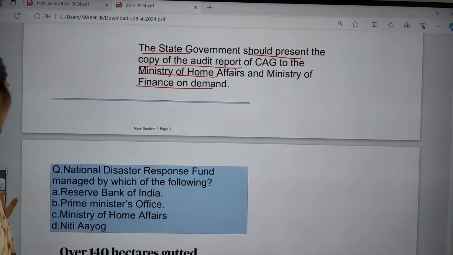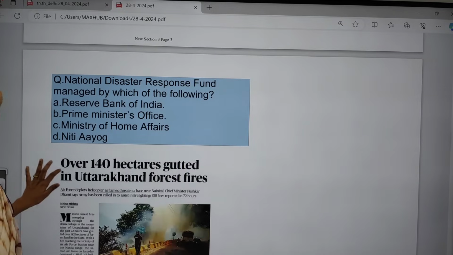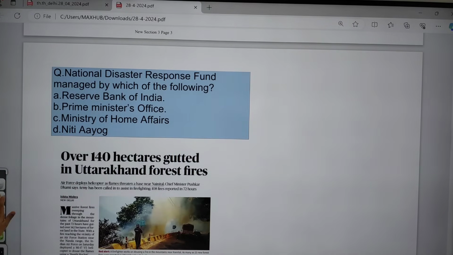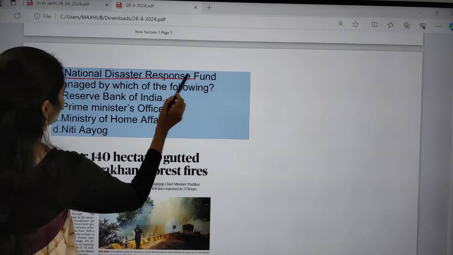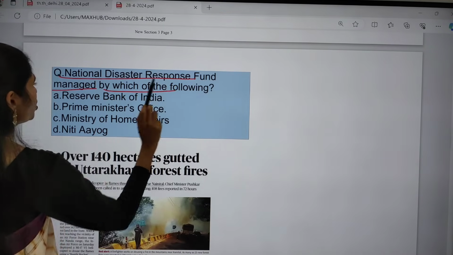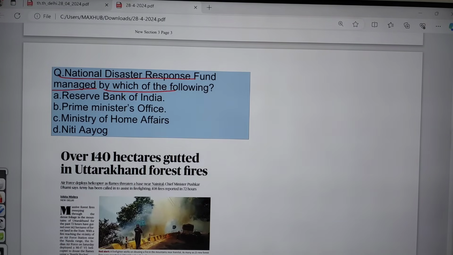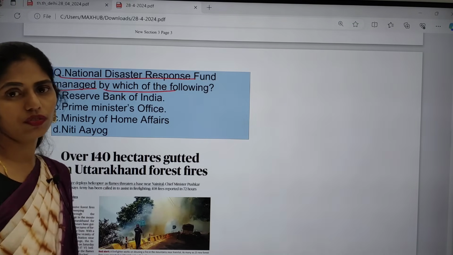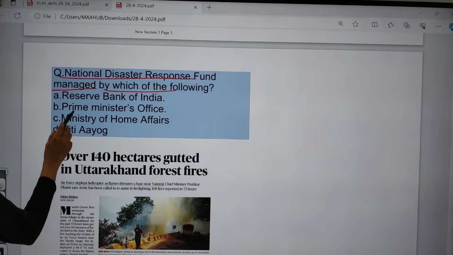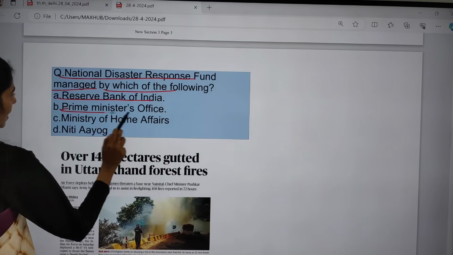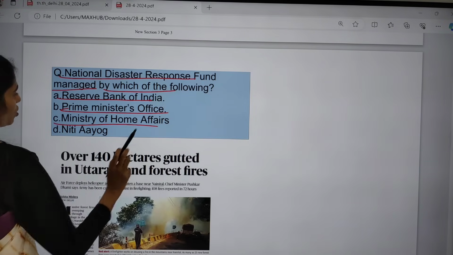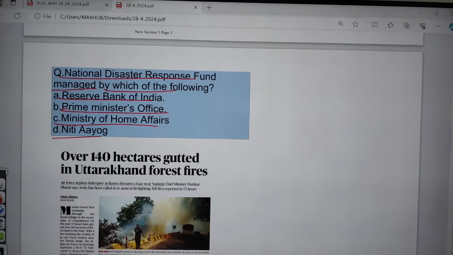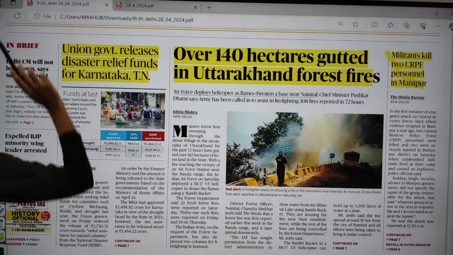And I want to give you one prelims practice question. National Disaster Response Fund is managed by which of the following? A is Reserve Bank of India, B is Prime Minister Office, C is Ministry of Home Affairs, and D is Niti Aayog. So please let me know the correct answer. Yes, now let us move on to the next topic.